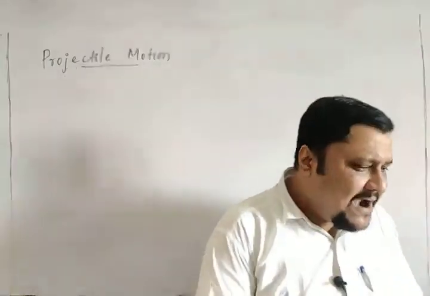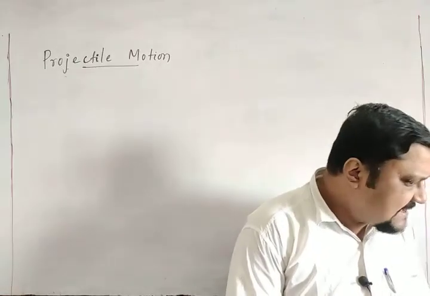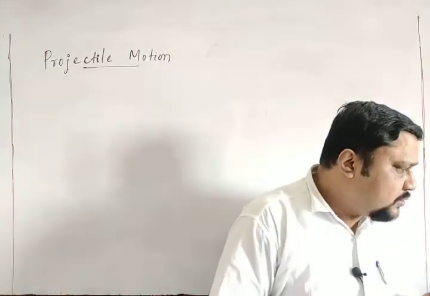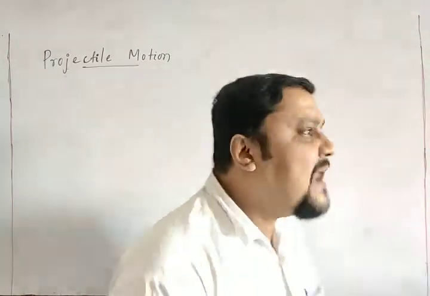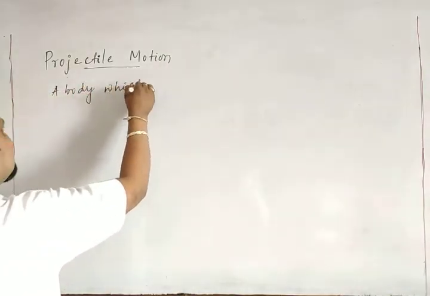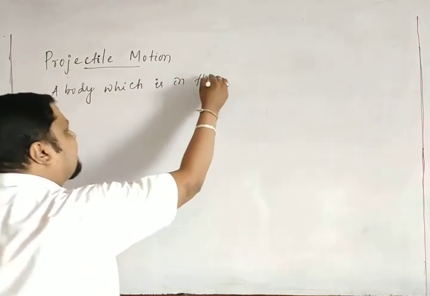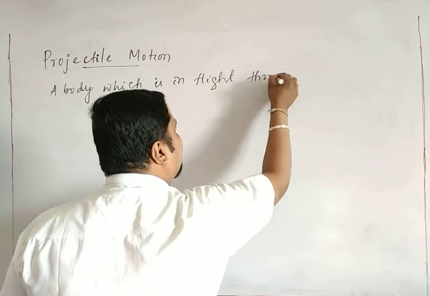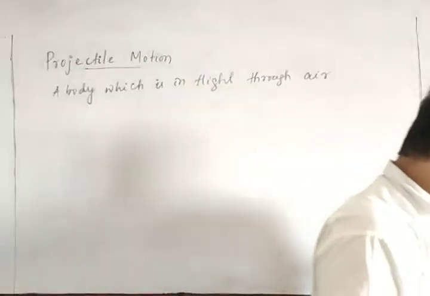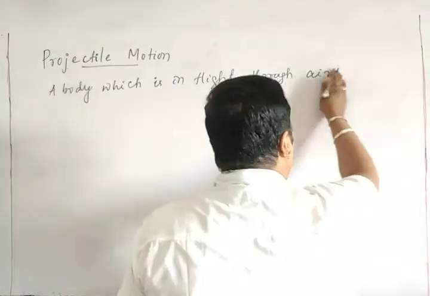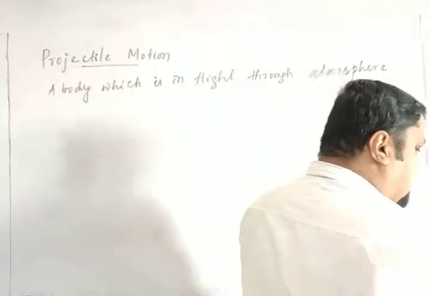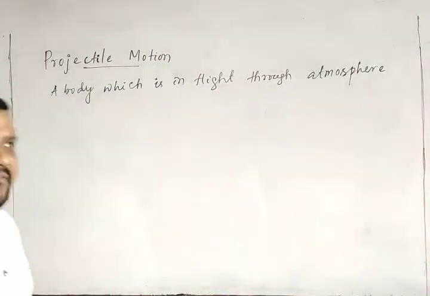So the first concept is: what is a projectile? A projectile is a body which is in flight through the air medium, through the atmosphere, under the influence of gravity.